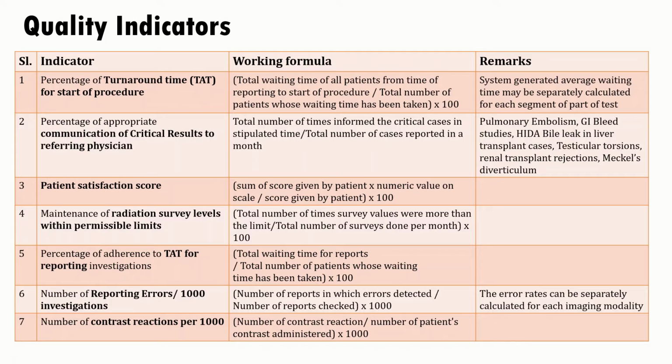You can take the percentage of appropriate communication of critical results to referring physicians. There are a number of conditions where the referring physician needs to know urgently and take action, so he should be informed immediately whenever the test completes. And the formula you can take is total number of times the critical cases were informed in stipulated time, divided by the total number of cases reported in a month.